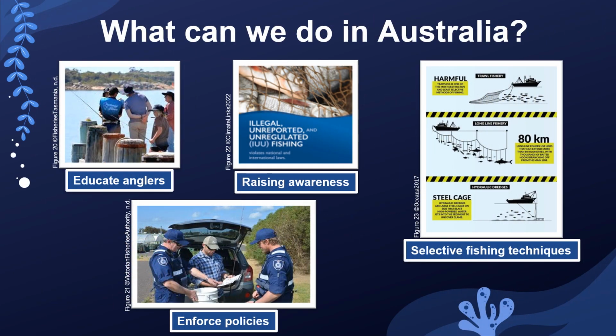In Australia, it's crucial to educate anglers and enforce policies effectively, particularly those related to trawling, to help regulate the impact on a specific species. Raising awareness and promoting selective fishing techniques can significantly aid in mitigating the harmful effects of overfishing and preserving aquatic life. By adopting responsible fishing practices, we can ensure that the delicate balance of our marine ecosystem is maintained and future generations can also enjoy the bounties of the sea.